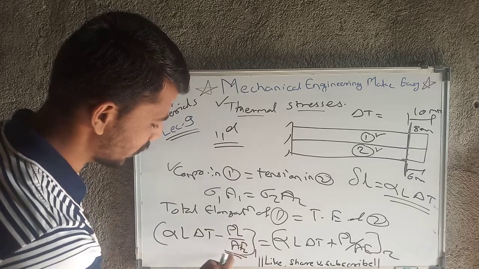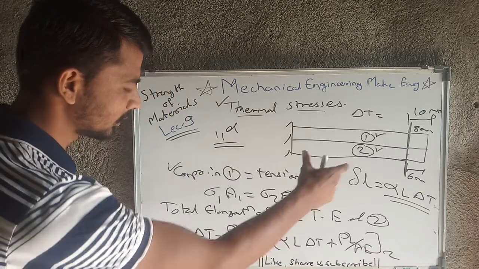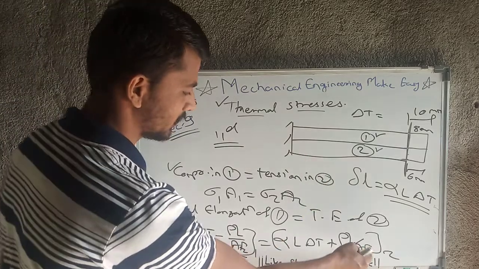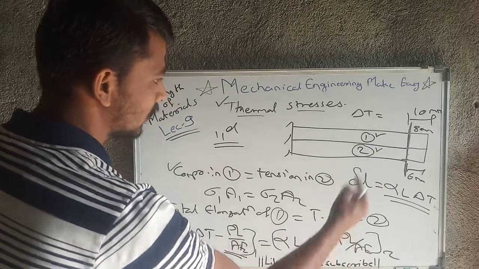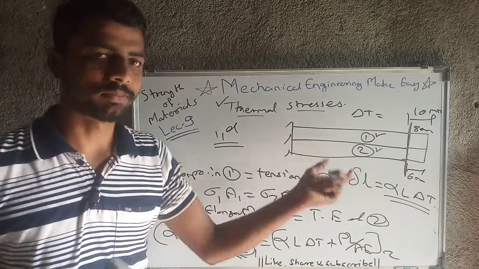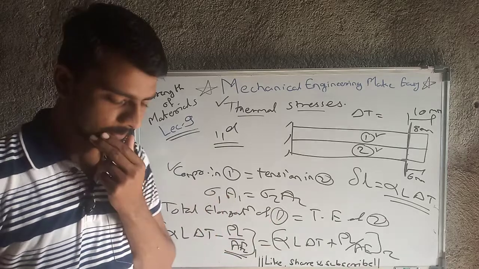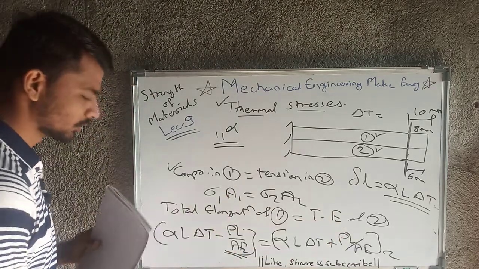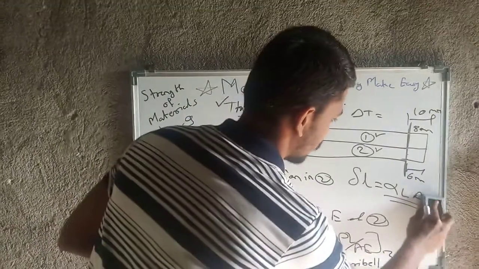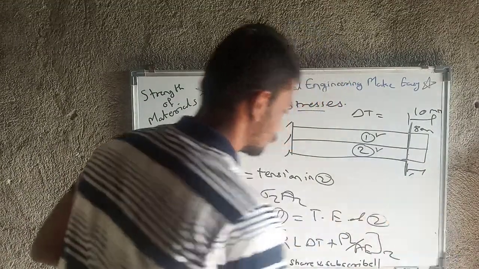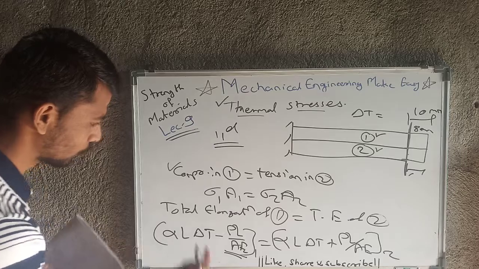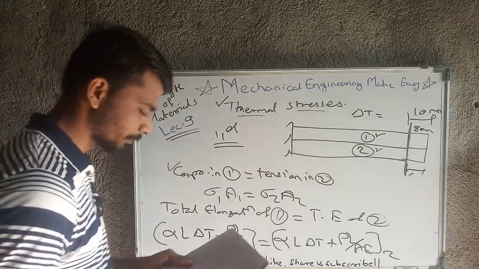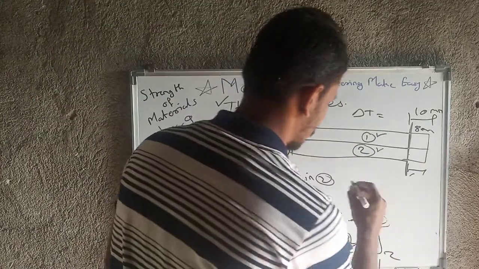And PL upon AE, A is the cross sectional area, L is length, then E is modulus of elasticity, and P we will get by some relations. Okay, so how we will get P, we will also look at that. I will just rub this part here. Yes, so we have reached these 4 conclusions up till now, and now we will move on to another conclusion.